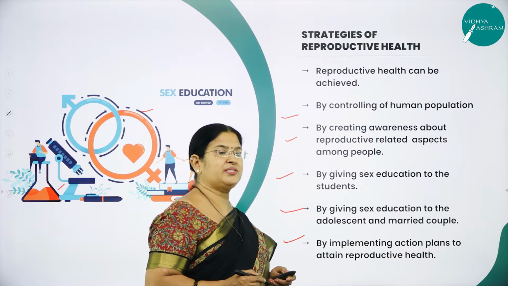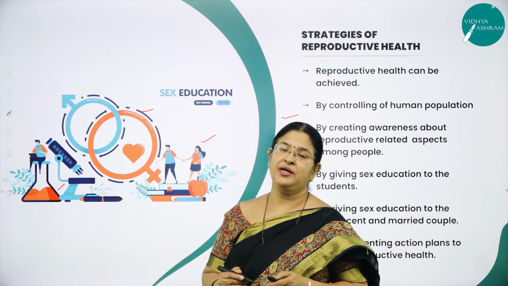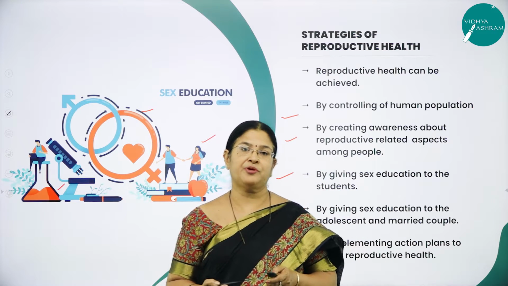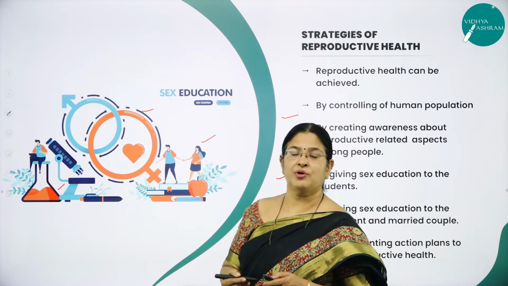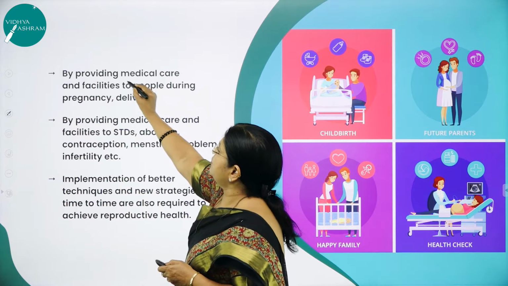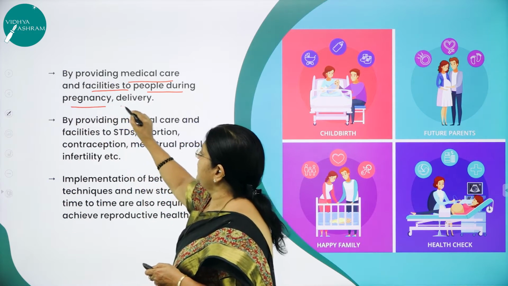So there are a lot of myths and misconceptions about this reproduction. So all that has to be erased. All the social evils in the society need to be removed from the society to maintain a good society, or to make a country a more advanced and progressed country, right? What is the next strategy? By providing medical care and facilities to people during pregnancy and delivery.